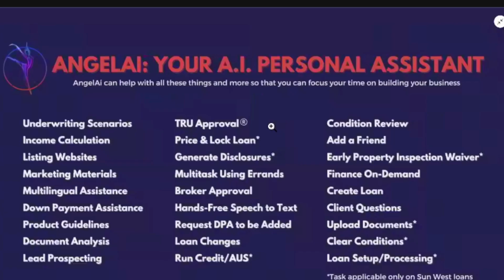When it comes to loan keeping, I believe that you have your own brokerage, correct? Or you're a loan officer?